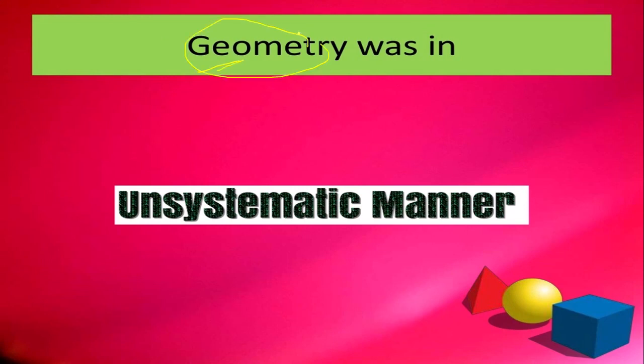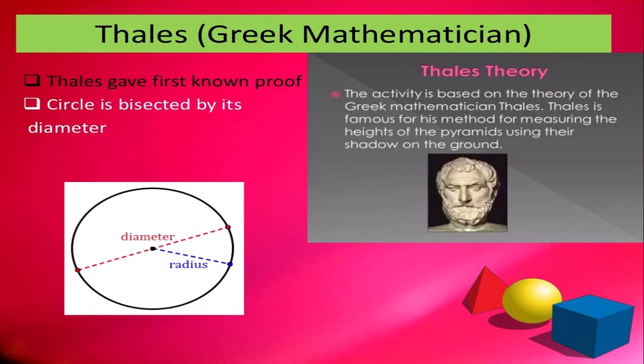In the beginning, geometry was in an unsystematic manner. Later, the Greek mathematician Thales gave the first known proof for the observations happening around us, the first mathematical proof.